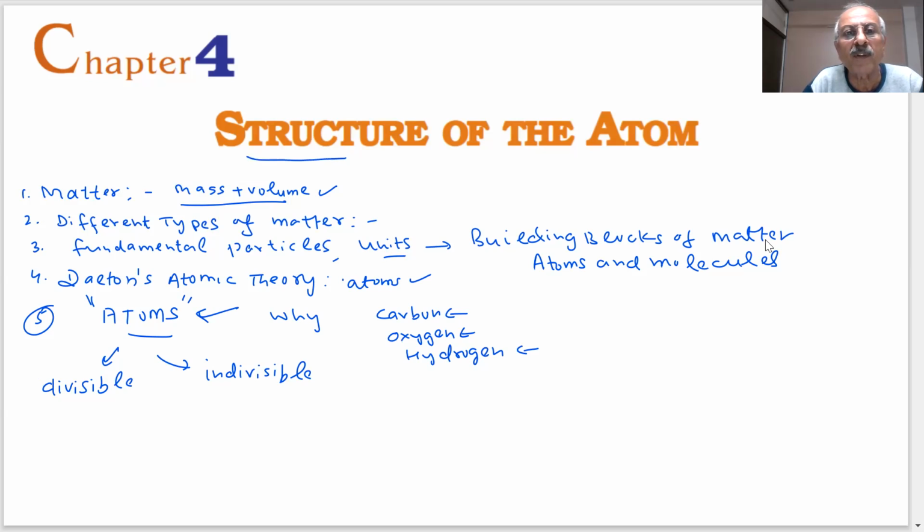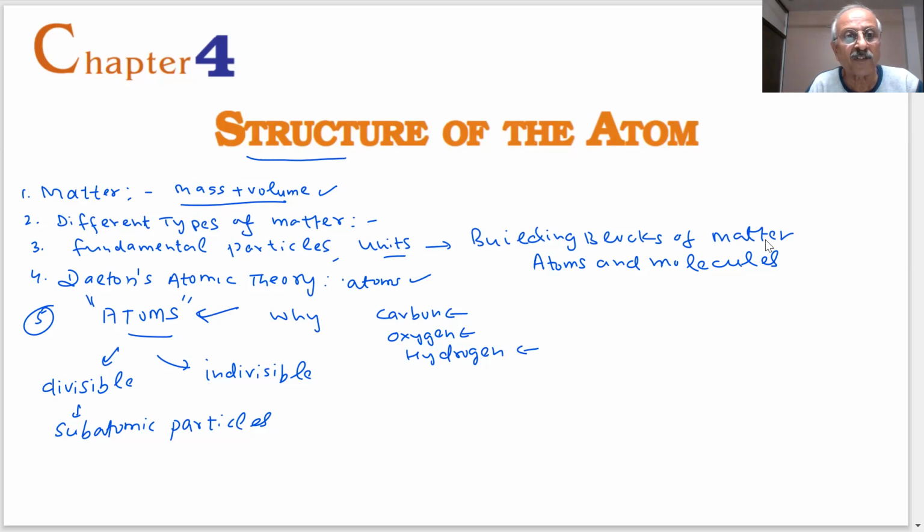But structure of the atom means what is inside the atom. So is the atom made up of any subatomic particles? Are there any particles within the atom? That is the question: subatomic particles. The properties of matter are different.